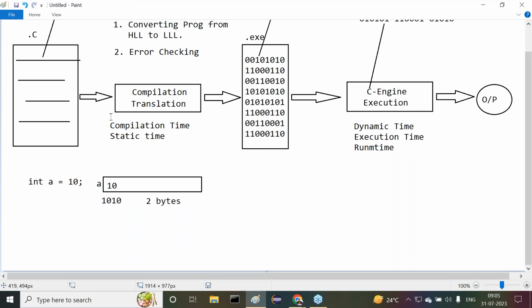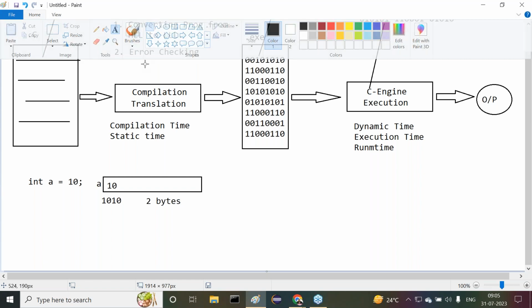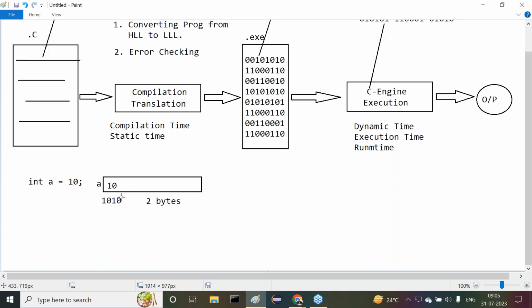It means that this 2 bytes of memory allocated for the a variable is on the basis of the data type, the int data type, or not? Int will take 2 bytes of memory. Answer my point or not? So on the basis of this, these data types, int, float, long, double, are called primitive data types.